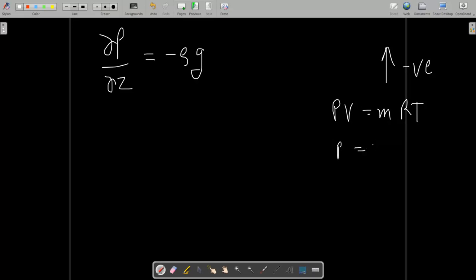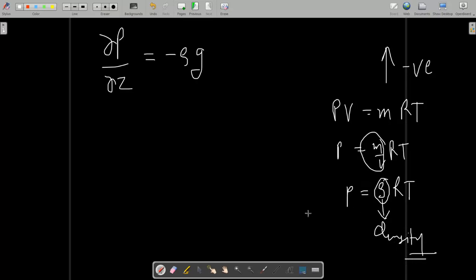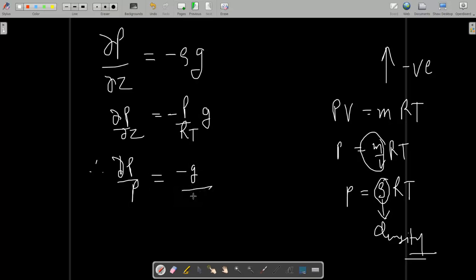Using the PV equals mRT relation, we can write P equals m by V, mass upon volume, and you know very well from childhood P equals rho RT. Here rho is equal to mass upon volume, and rho is what? Density. So we can write rho as P by RT, into g, in dP by dZ equals minus rho g. Now just take P on this side and dz on the right side. dP by P equals minus g upon RT into dz.